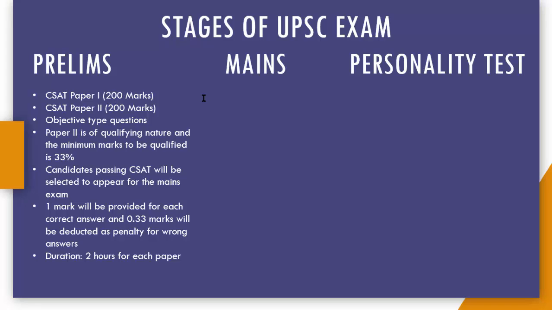The prelims stage has CSAT paper 1 for 200 marks, CSAT paper 2 for 200 marks. All are objective type questions. Paper 2 is of qualifying nature and the minimum marks to qualify is 33%. Candidates passing CSAT will be selected to appear for the mains exam. 1 mark will be provided for each correct answer and 0.33 marks will be deducted as penalty for wrong answers. Duration of each paper will be 2 hours.